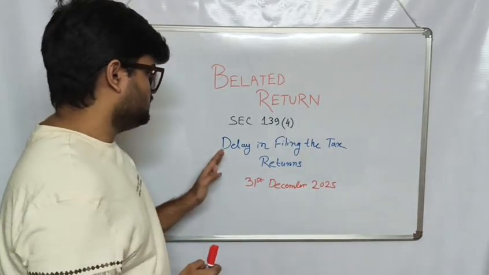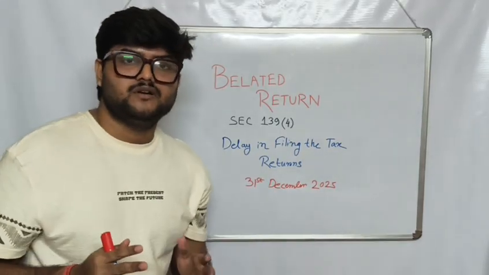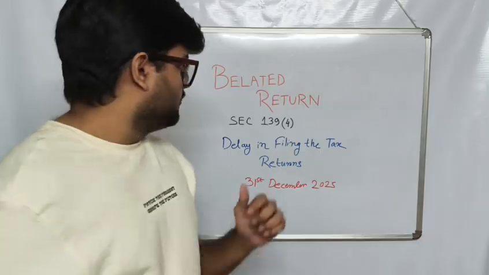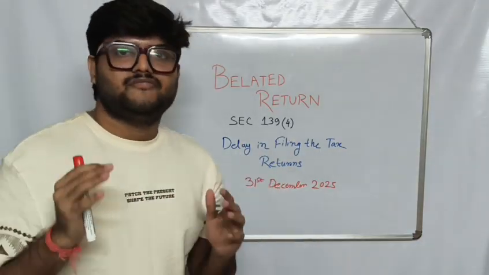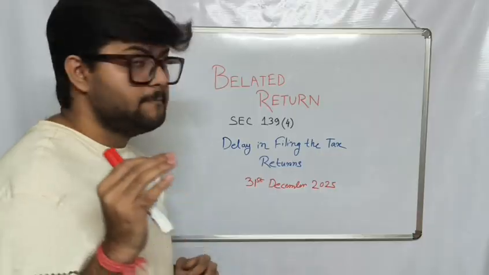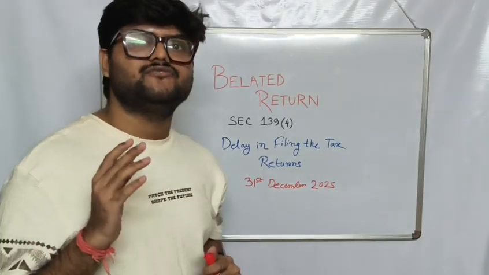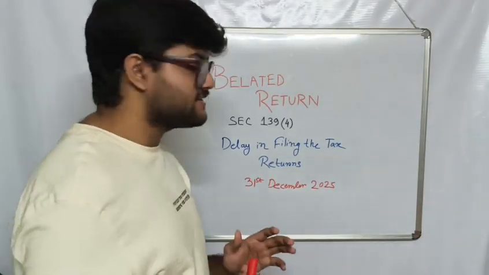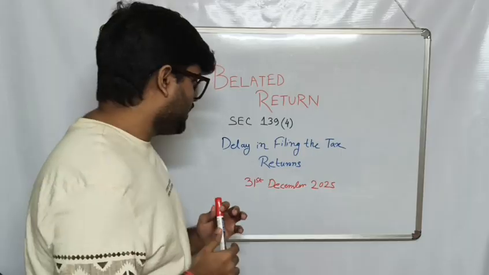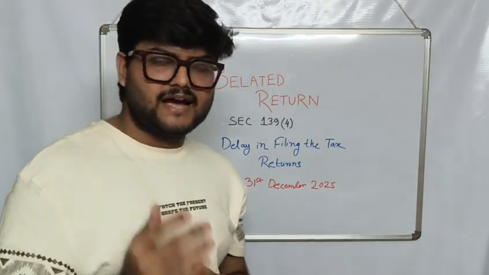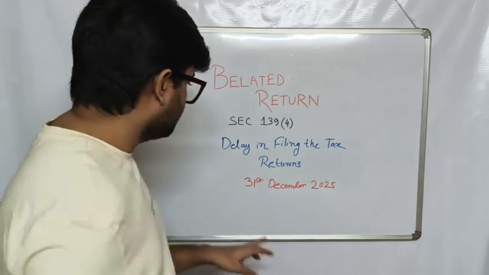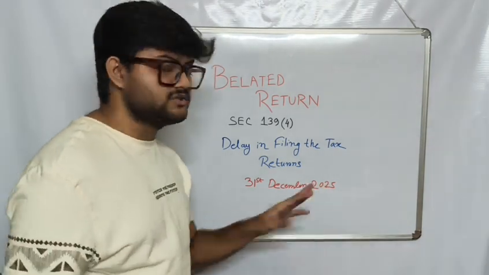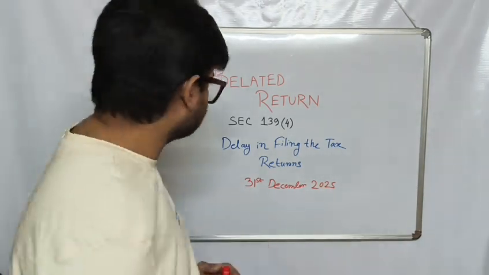Now, as you have failed to file the returns by 15th September this year, there are certain fines that you have to pay, as you have failed to file the returns by the stipulated time. You have to pay a certain amount of fines if you are filing the tax returns by 31st of December 2025. Now we will see that.